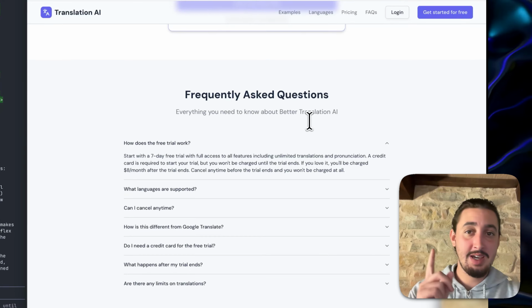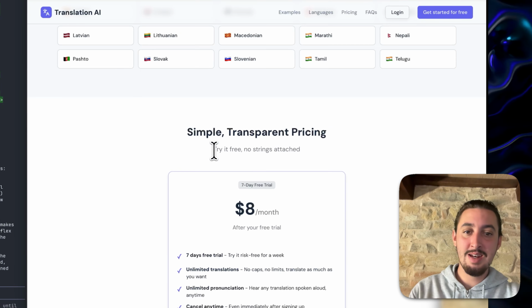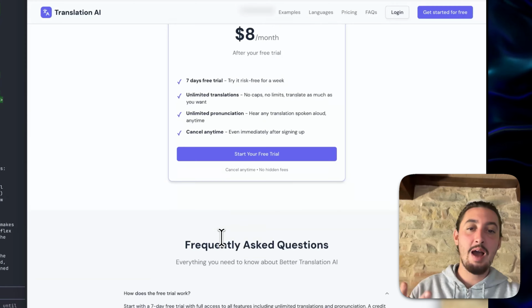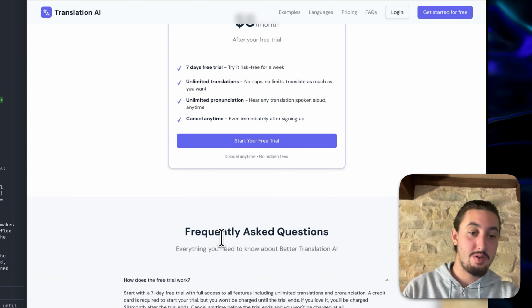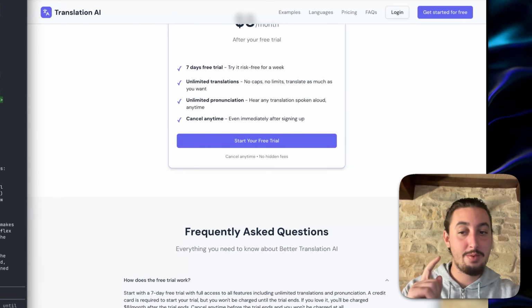I want to do one more thing, and then we're going to push this live. That is in the pricing section. I want to show that you can pay with Apple Pay and you can pay with Google Pay. I'm going to do that now, and we'll come back when it's done.